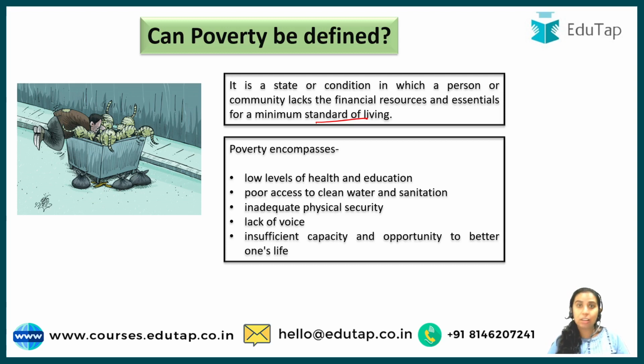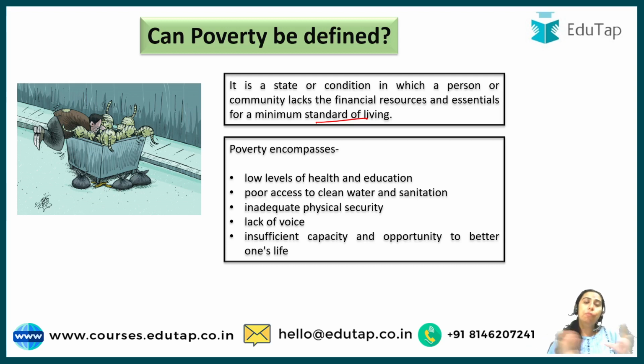So basically, you do not have the resources to meet the minimum standard of living for a particular society. Right, so poverty line is the basic term that is used, that people who are below that poverty line, let's say people who are not even earning 1.5 dollars a day, they will be considered poor. So this is a kind of definition we have tried to give to poverty so that we can recognize the people who are falling in this.